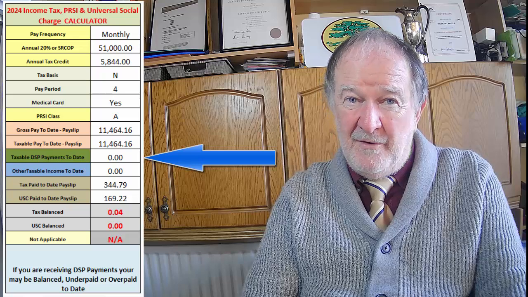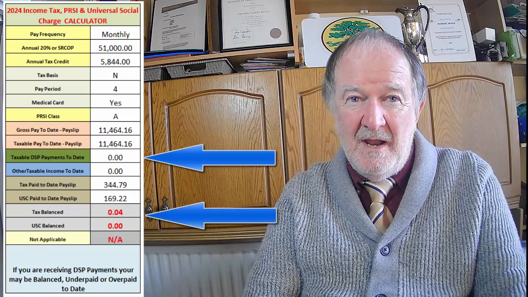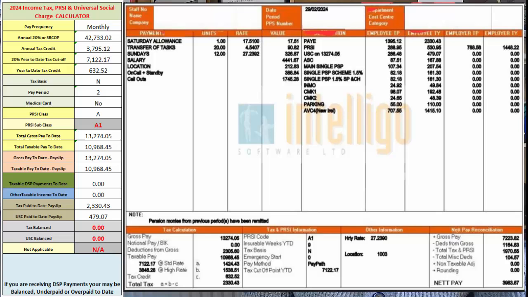If you do not have any DSP social welfare payments or other taxable payments, then the calculator should show you that you are in a balanced position, like in this example. You can go through the items on this payslip to see where I got them from, and I simply added them into the calculator. The top three figures I derived based on the pay date and the year-to-date figures from the SRCOP and tax credit. You can see that the tax and USC are balanced to the cent. The PRSI calculation on the year-to-date calculator is not valid, as PRSI is not calculated on a cumulative basis.